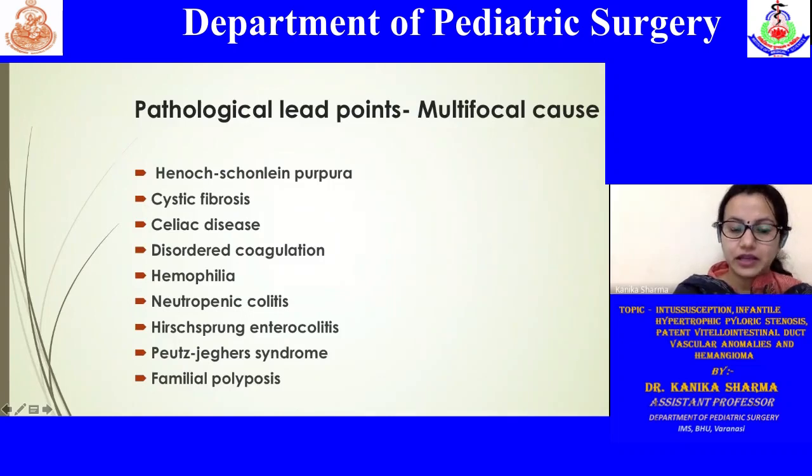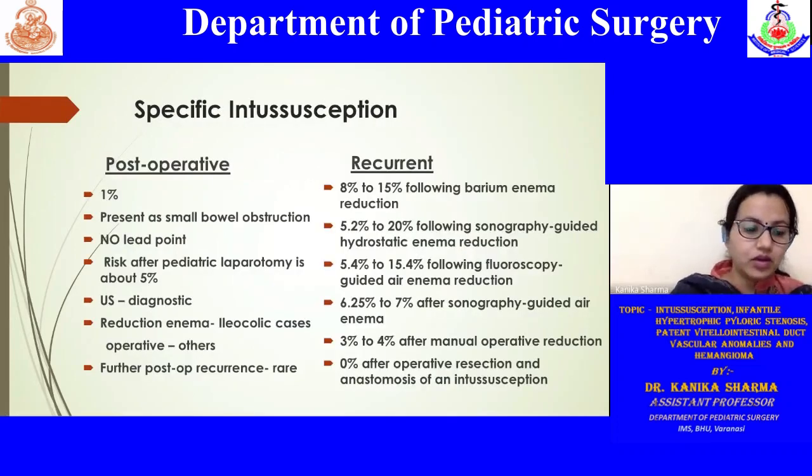While in neutropenic colitis and Hirschsprung enterocolitis, you have various types of inflamed bowel, like Peyer's patches in the small bowel. The inflamed or edematous colon may again present as intussusception.